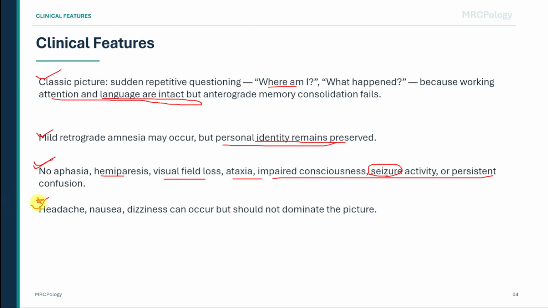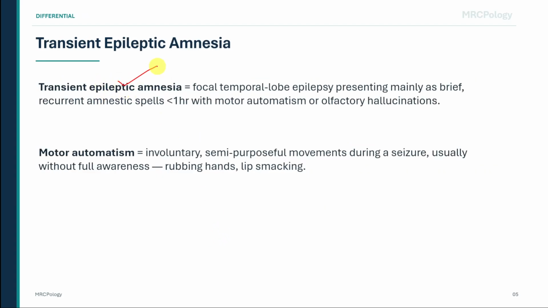Do not confuse transient global amnesia with transient epileptic amnesia. Transient epileptic amnesia is usually due to focal temporal lobe epilepsy. The spells are typically brief, often less than 1 hour, and recurrent. There may be motor automatisms or olfactory hallucinations.